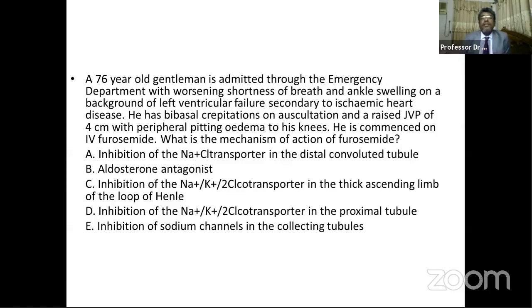What should be the answer here? We all know that furosemide is called a loop diuretic. So why is it called a loop diuretic? Because it acts on the loop of Henle. So the answer should be loop of Henle. There are proximal tubules and the thick ascending limb of loop of Henle. So only answer C has the loop of Henle. Now we see where it actually works.